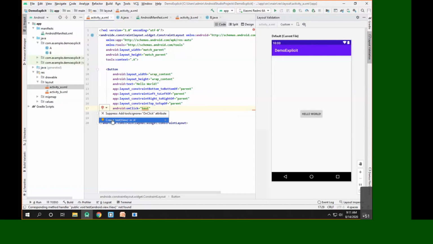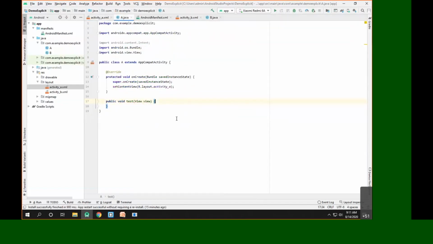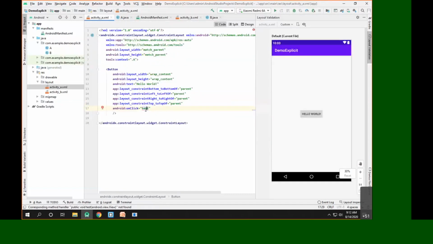Since it does not exist, you have to create the test method inside activity A. So if you accept this suggestion, it will automatically create the corresponding method for you. So no need to worry about this. Even if you haven't written any method, even if you only write the name of the method, it will give you the suggestion and automatically create a method for you. So don't worry about the syntax.